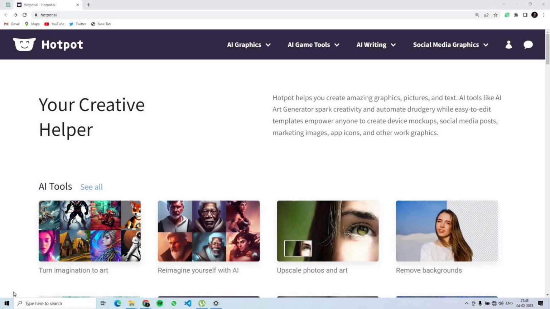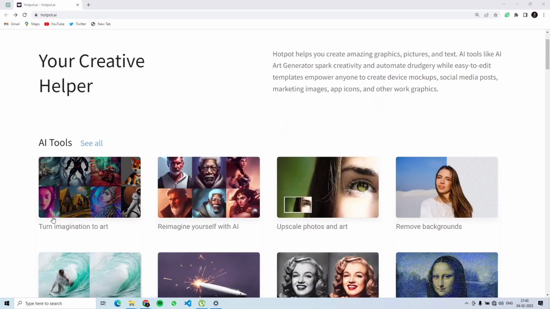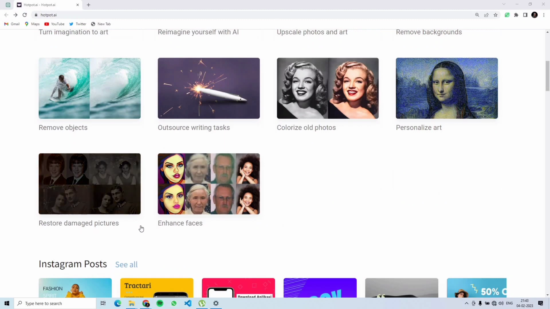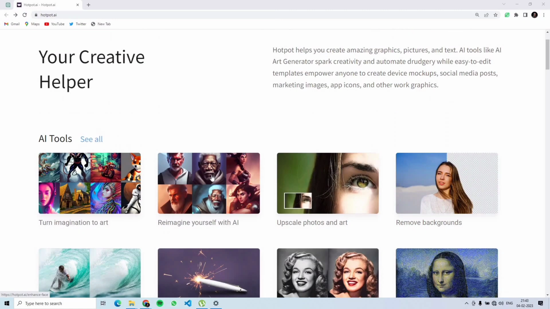So guys, we go to the next tool, which is output.ai, and with this tool you can turn imagination to art. I just mentioned the common tasks that you can do. You can remove backgrounds, you can remove objects, you can colorize old photos, and also enhance faces and restore damaged pictures. So for example, I'll click on turn imagination to art,